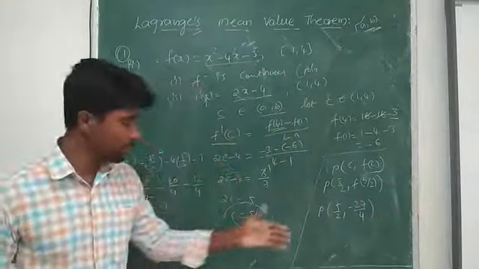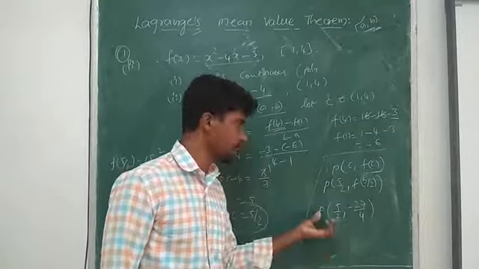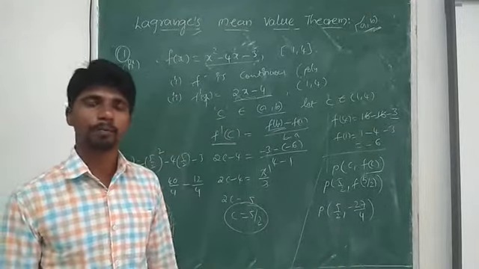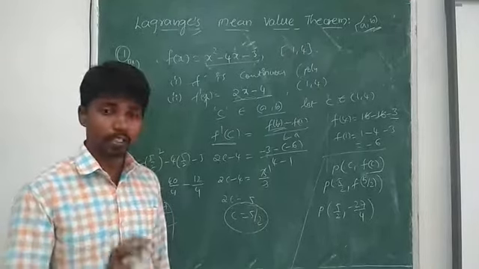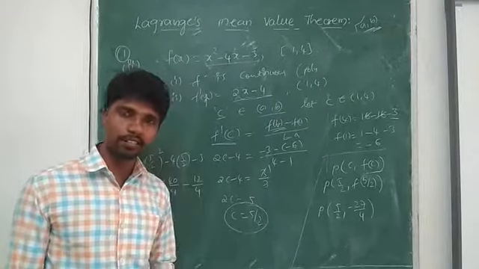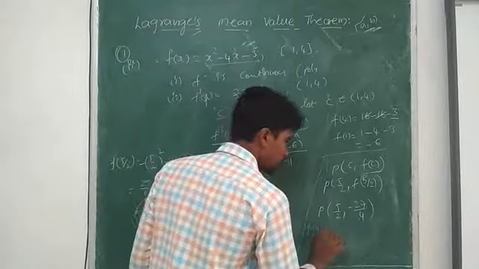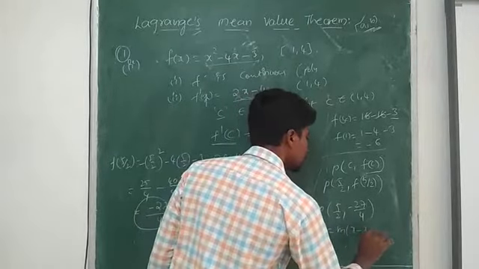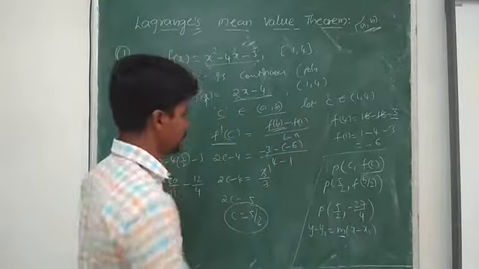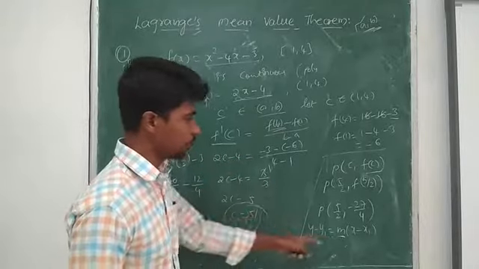At this particular point, the tangent drawn to the curve is parallel to the chord. Still, if I want to find the equation of the tangent, how do I find it? It is y minus y1 equal to m into x minus x1. So I have a slope m. What is it? m is f dash of c, nothing but dy by dx, which is equal to 1. So the slope is 1.